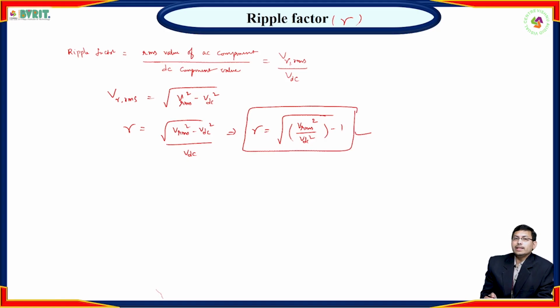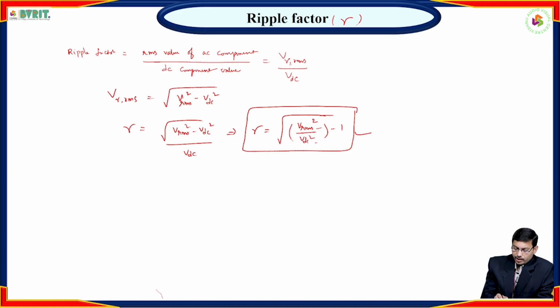How to calculate ripple factor for half-wave rectifier? We have just calculated the V DC value and V RMS value. Just substitute these values in the formula, then you can find the ripple factor. So what is the V RMS value for half-wave rectifier?